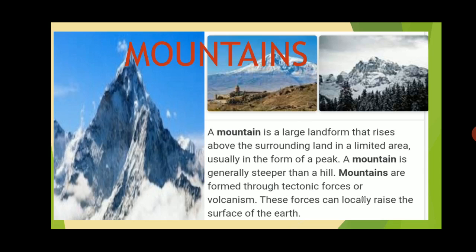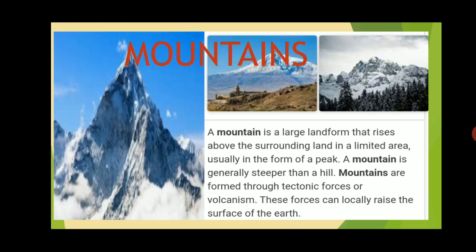What are mountains? A mountain is a large landform that rises above the surrounding land in a limited area, usually in the form of a peak. You can see in the picture. A mountain is generally steeper than hill, means the slopes of the mountains are steeper as compared to hill. Hills are short in height, their altitude is less, it has a gentle slope. Mountains are formed through the tectonic forces of volcanism. Volcanism is through the volcanic eruption.